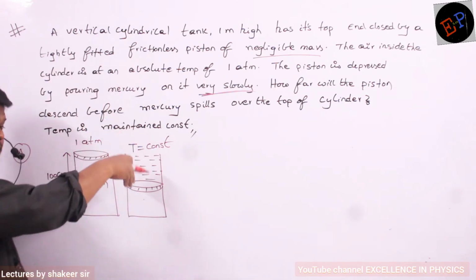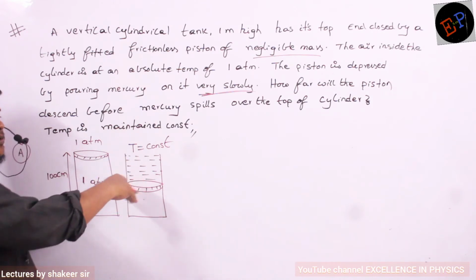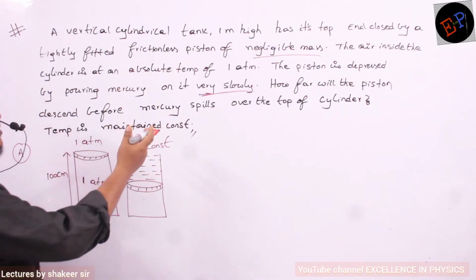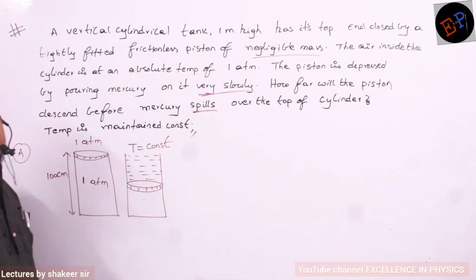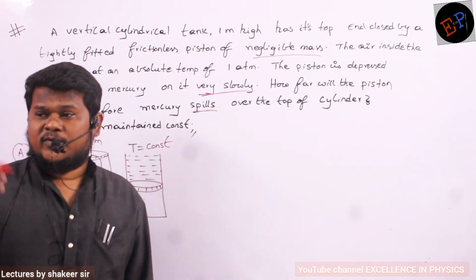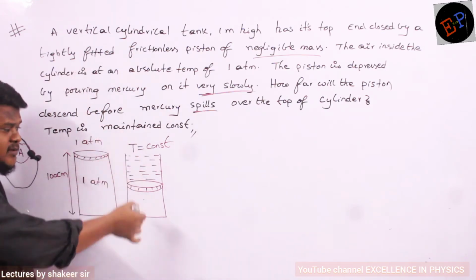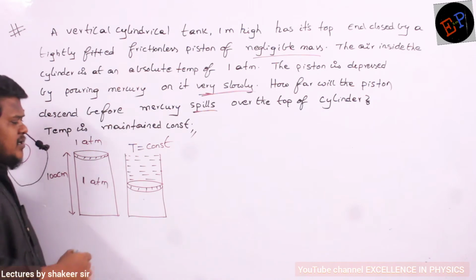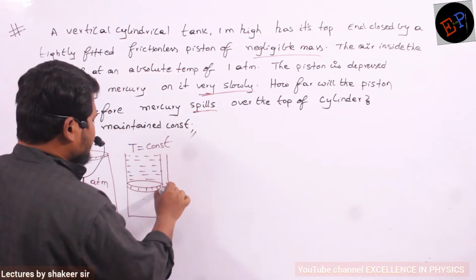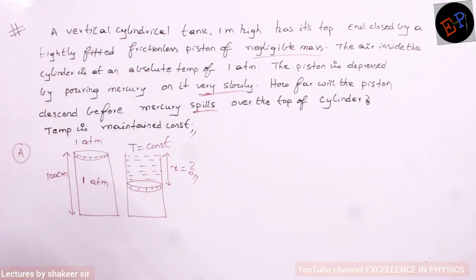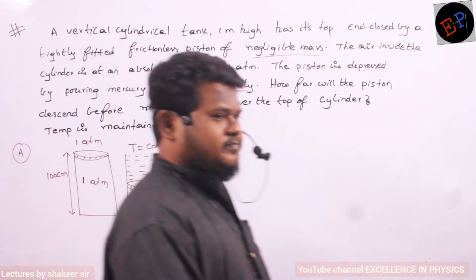So how much mercury can I pour before finally the mercury spills out? Before it spills, up to what length of mercury can I pour? That I want to calculate. Clear, no? This is the x value, and this x value only I am supposed to calculate. Now, can anybody say how I can do this calculation?